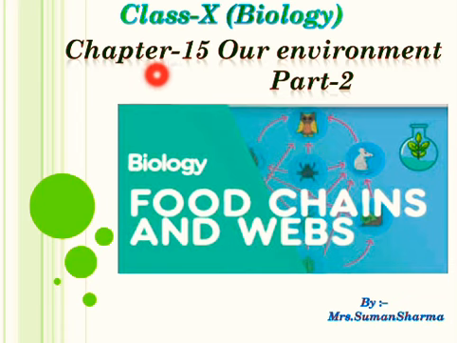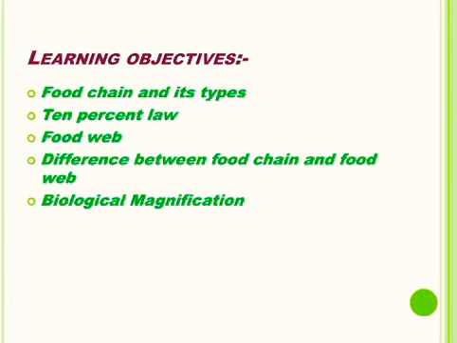Let's continue chapter 15, our environment. In part 1 of this chapter, you have learnt in detail about ecosystem. Today, in part 2 of this chapter, you will learn in detail about food chain and its types, 10% law, food web, difference between food chain and food web, and biological magnification.